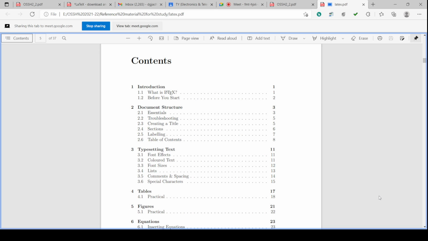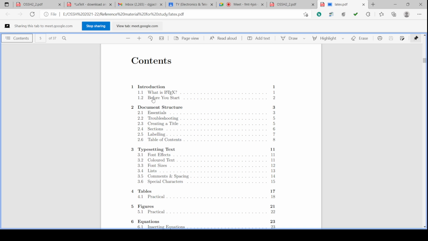These documents are prepared in editing software, and LaTeX is a very advanced editing software which is available free of cost, and which has very good tools or facilities for editing. Very advanced facilities are there in the editing, and it is very helpful. Okay, so this is LaTeX.